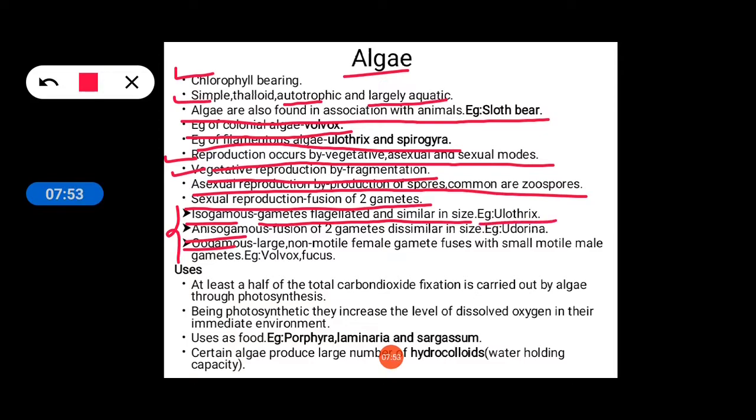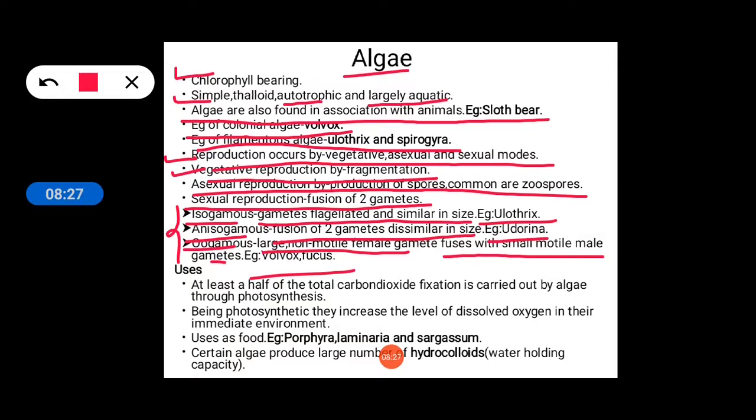Anisogamous means fusion of two gametes dissimilar in size. Aniso means here fusion occurs between two gametes, but the fusing gametes are not similar in size. Example, Eudorina. And example of oogamous is Volvox and Fucus. Here, a large non-motile female gamete fuses with a small motile male gamete.